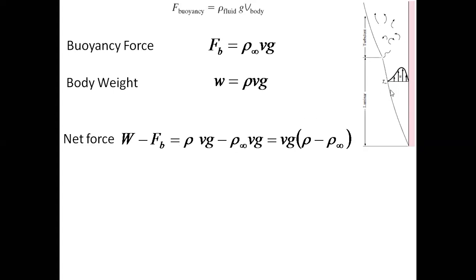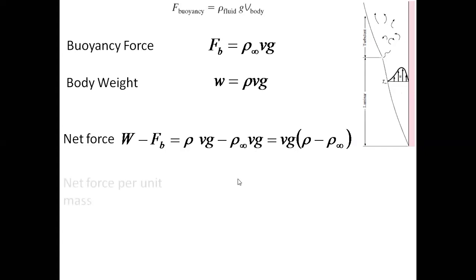The gases will rise if this quantity is negative. If it is positive, the gases will sink. So the sinking of gases will happen during cooling, right? If you have a cold surface, there you get that, okay. So if I take this body force minus buoyancy force, I substitute here, I can take V and G common. So then I get rho minus rho infinity. Rho is the density of the gases within the boundary layer. Rho infinity is the density of the gas outside the boundary layer, which is the surrounding air, right?